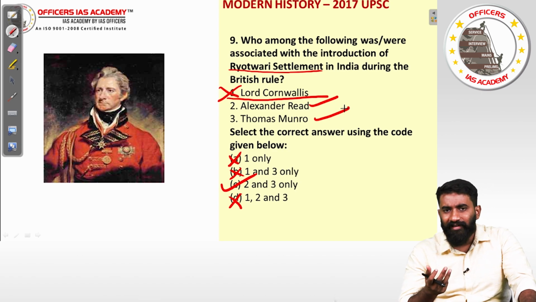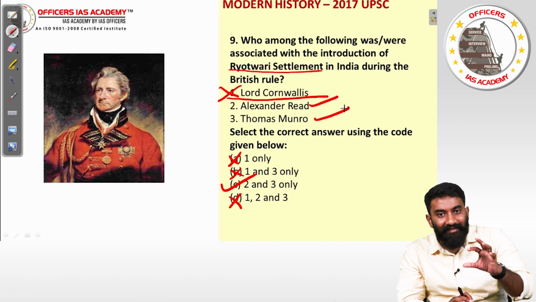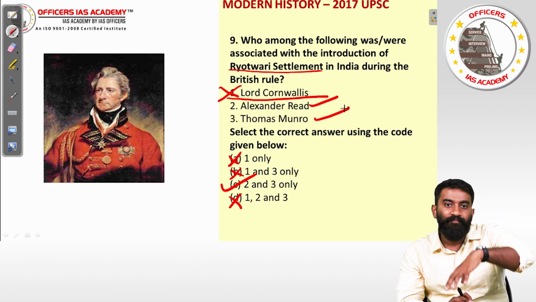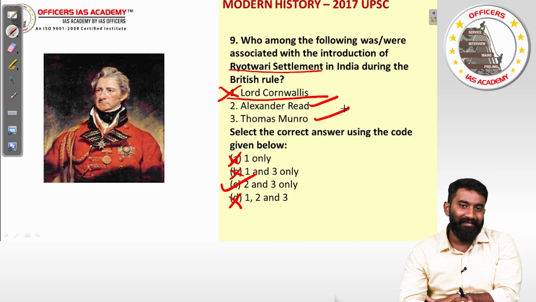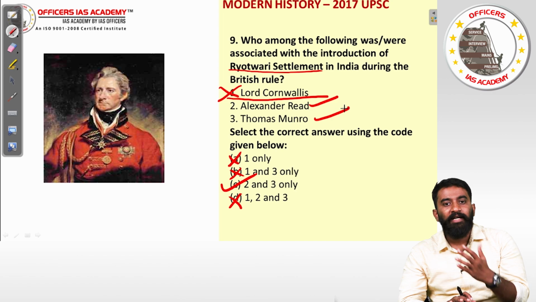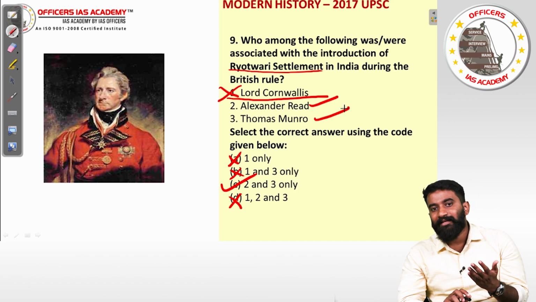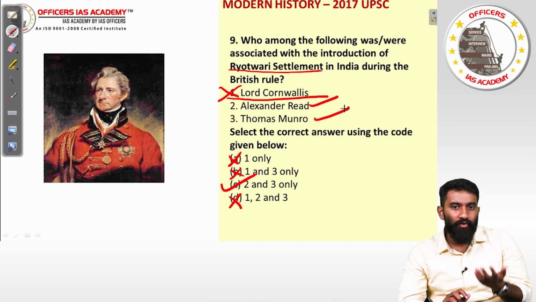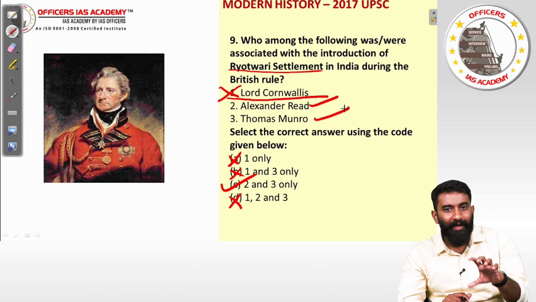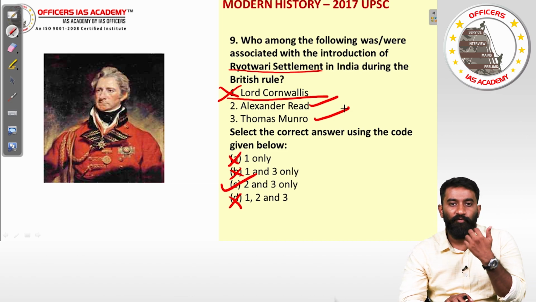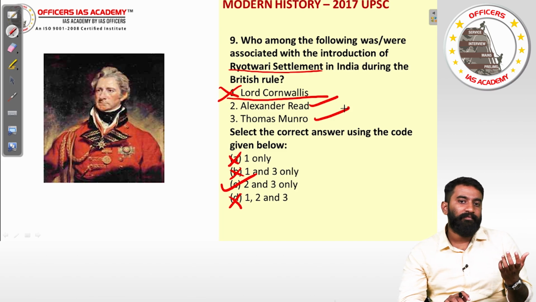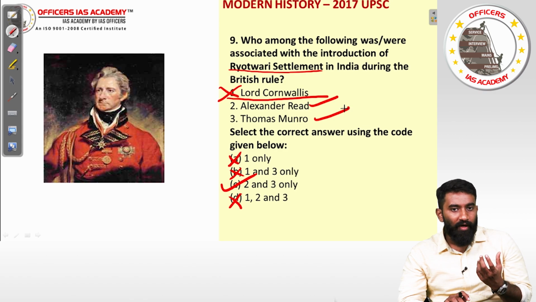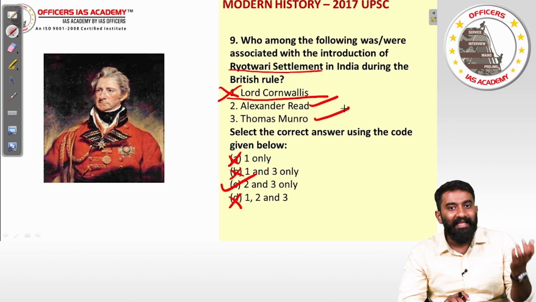So what is Rayatwari settlement? Instead of having the Zamindar as the middleman, the British government will directly collect the revenue from the peasants. There is no middleman, the British will directly collect. But the problem here is that they would collect an excess amount of land revenue and force the peasants to pay the revenue only in cash, because of which the peasants have to ask for the help of money lenders.